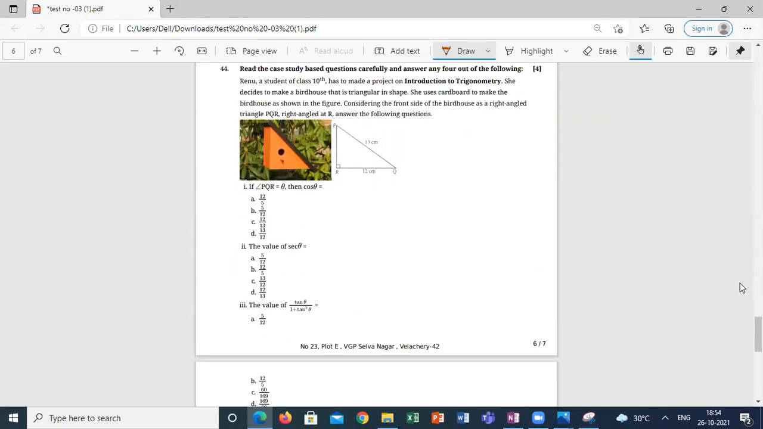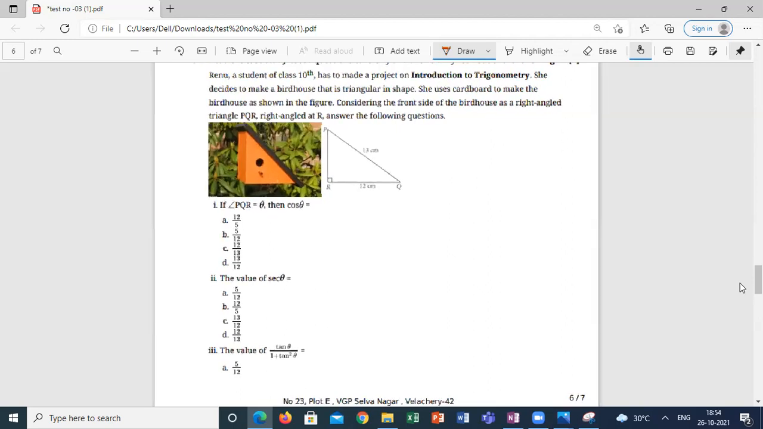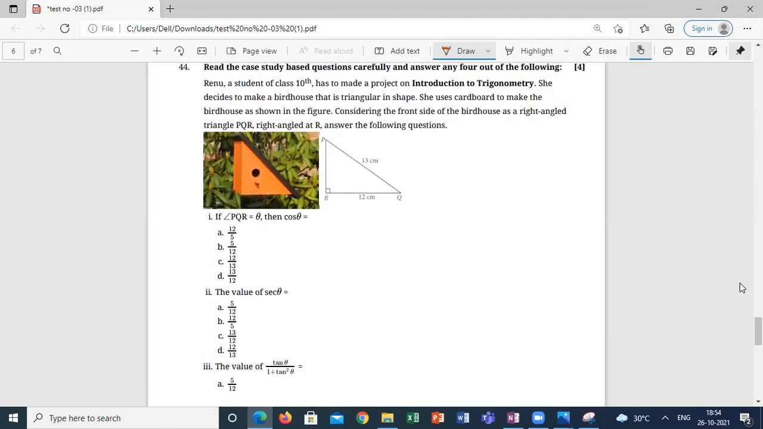Here, trigonometry case-based question. A student of 10th standard has to make a project, introduction to trigonometry. She decided to make a birdhouse that is triangle in shape. She uses cardboard to make the birdhouse in the figure. Consider the front side of the birdhouse is a right angle triangle PQR, right angle at R. Answer the following. Angle PQR is theta, then cos theta is equal to how much? Here this is theta.